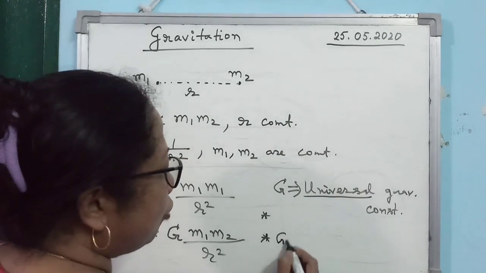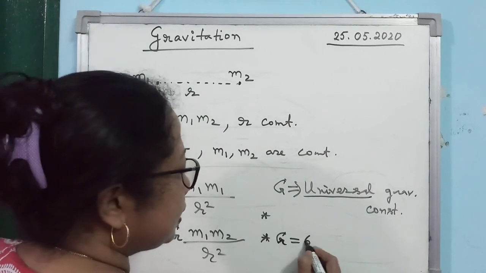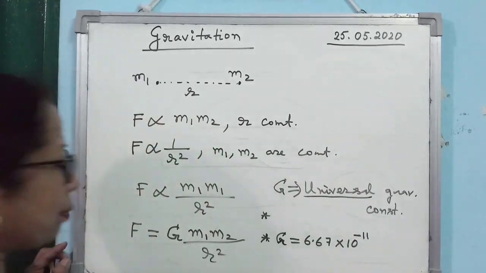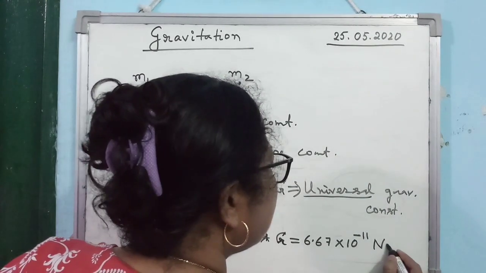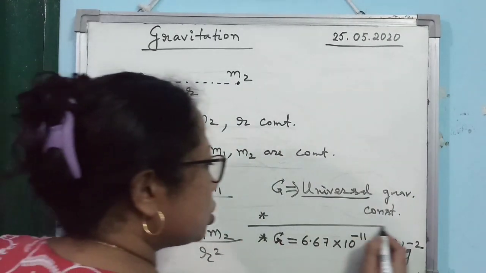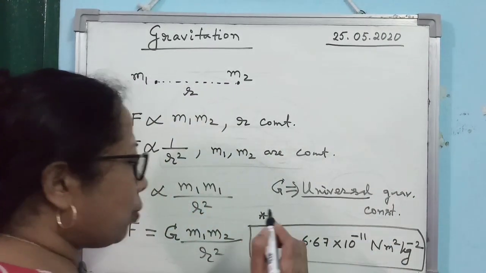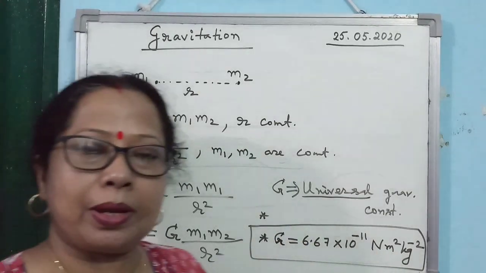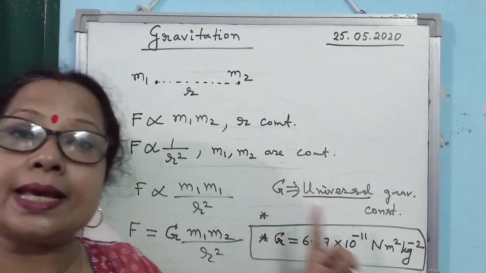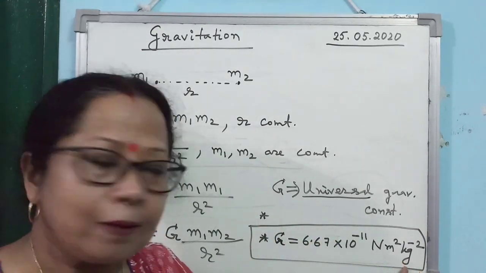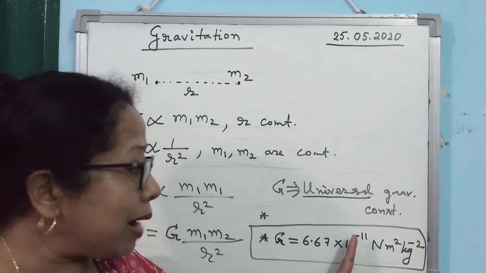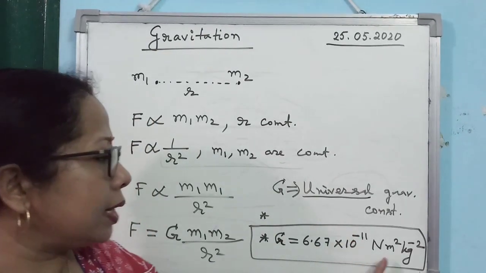What is the value of capital G? The value of capital G is 6.67 into 10 to the power minus 11 Newton meter square kg to the power minus 2. So this is the most frequently asked topic. Okay, what is the value of G and what is its SI unit? I have written it together. What is the value of G? 6.67 into 10 to the power minus 11. And what is the unit of G?